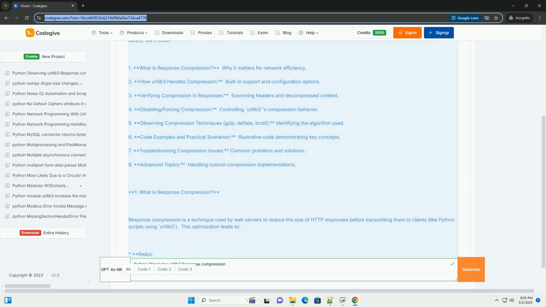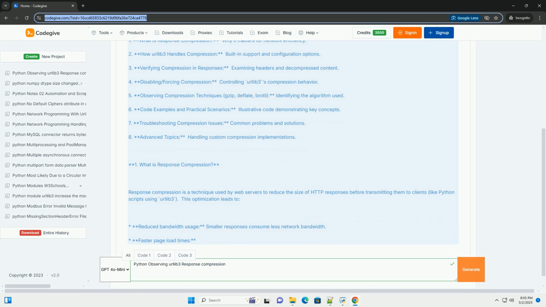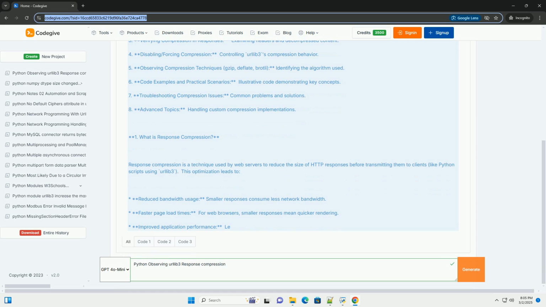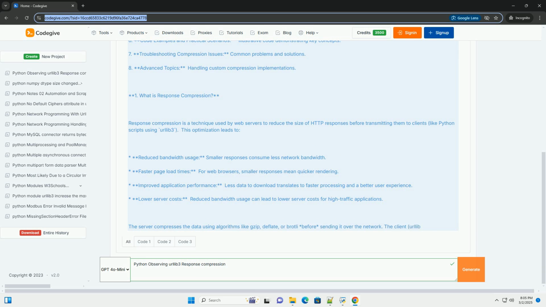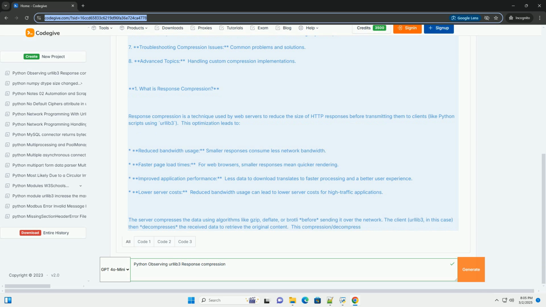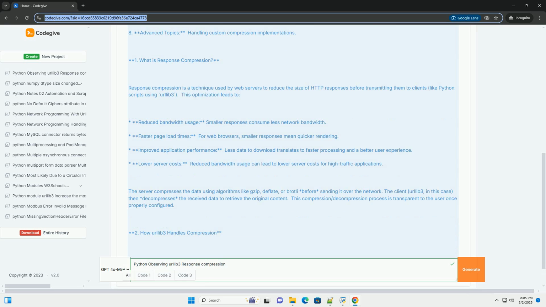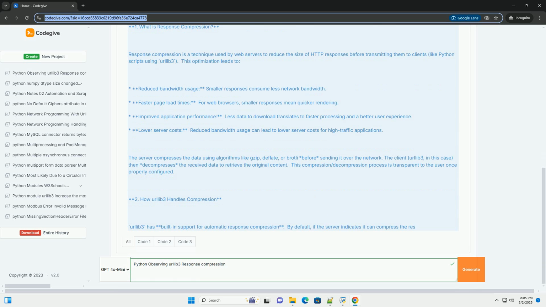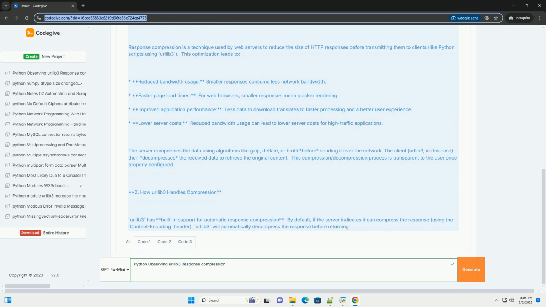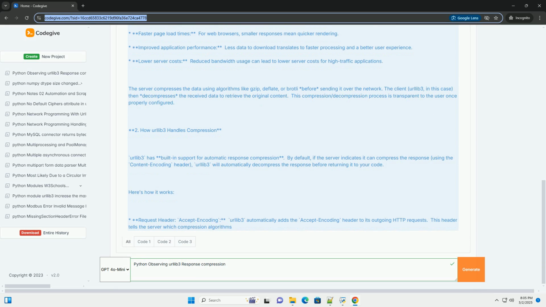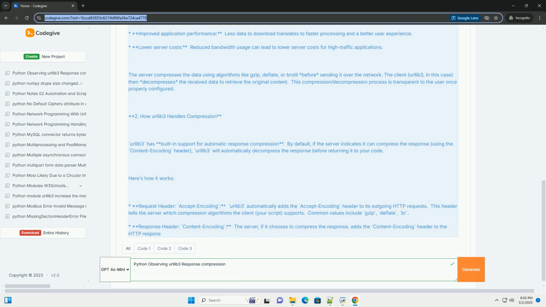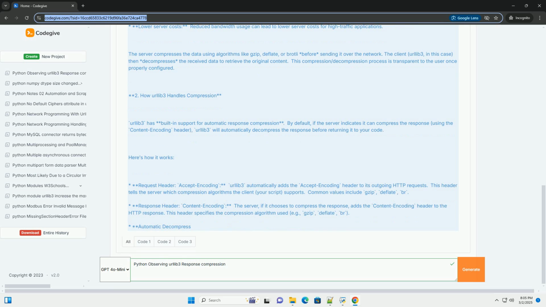We'll cover: 1. What is response compression, and why it matters for network efficiency. 2. How urllib3 handles compression: built-in support and configuration options. 3. Verifying compression in responses: examining headers and decompressed content. 4. Disabling or forcing compression: controlling urllib3's compression behavior. 5. Observing compression techniques, gzip, deflate, brotli: identifying the algorithm used.